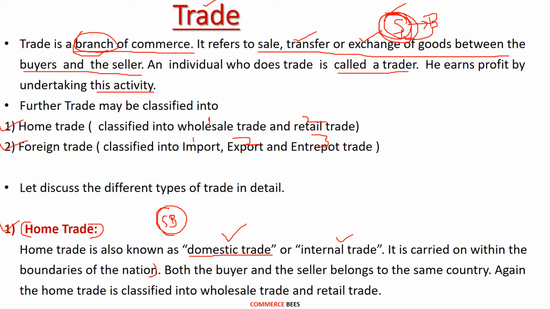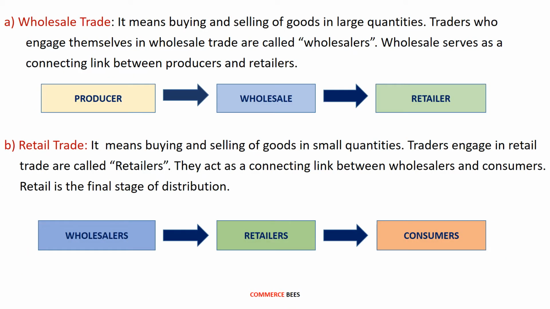Again, the home trade is classified into two. The first is the wholesale trade and the second is the retail trade. Let's now discuss them in detail. The first type of trade in home trade is the wholesale trade. It means buying and selling of goods in large quantities. When a person is buying the goods directly from the manufacturers in large quantities, then that person is taking up the wholesale trade. Traders who engage themselves in wholesale trade are called wholesalers. So a person who is doing a trade by buying large quantities directly from the manufacturer, that trader we are calling a wholesaler.